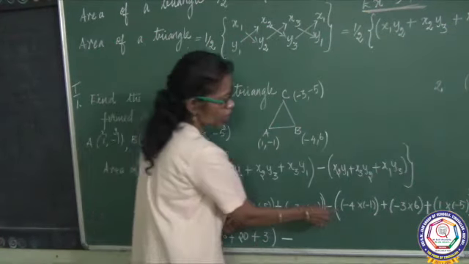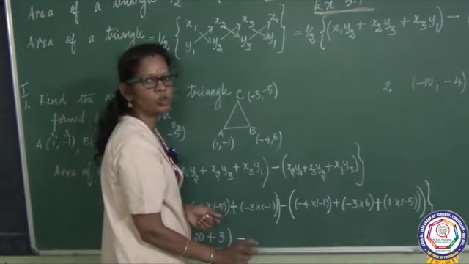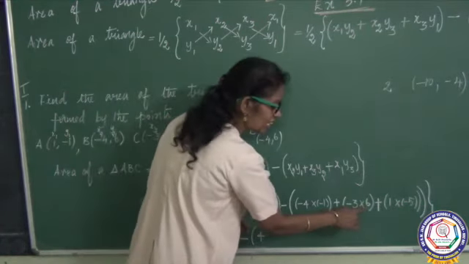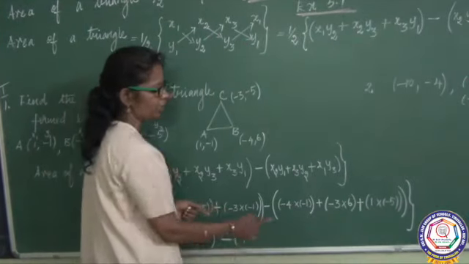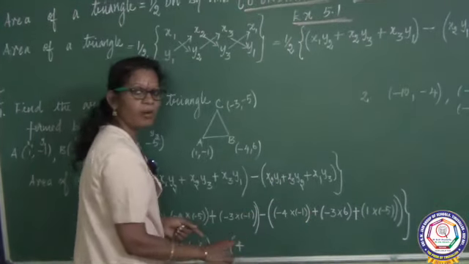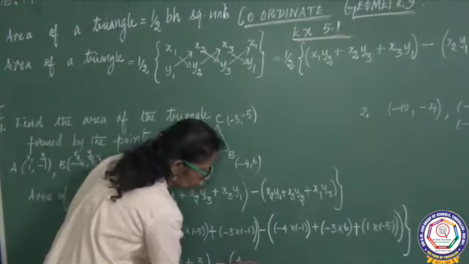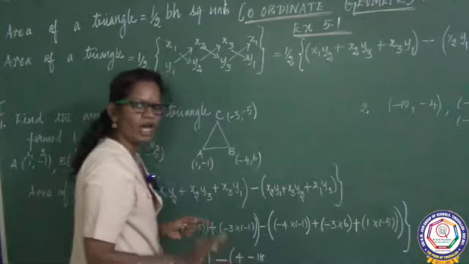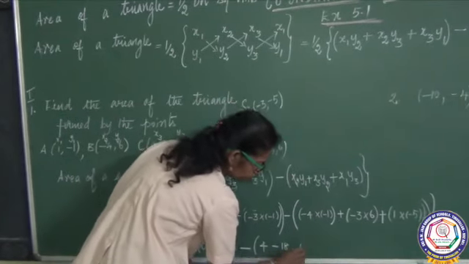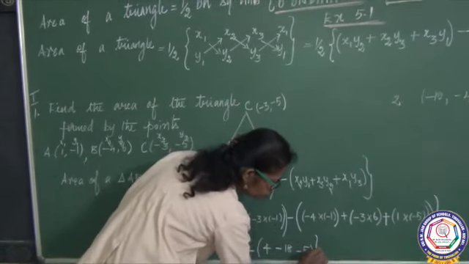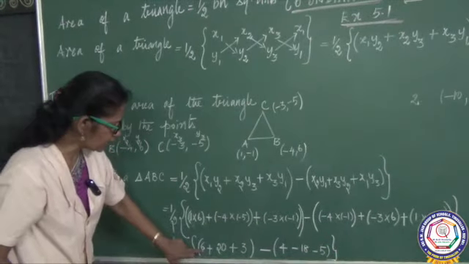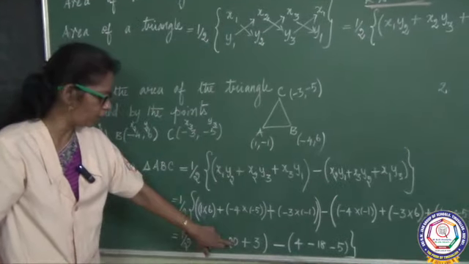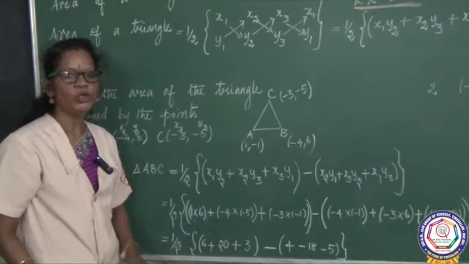Minus, next, minus 4 into minus 1 is plus 4, minus 3 into 6 is minus 18, since plus into minus is minus, and 1 into minus 5 is minus 5. Now, 6 plus 20 plus 3, what do you arrive at? 29. 20 plus 6 is 26, plus 3 is 29.